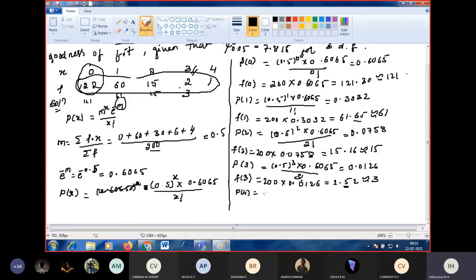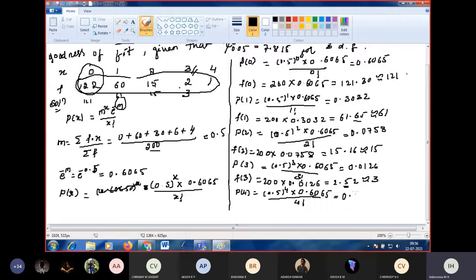Okay, next find P of 4. P of 4 is 0.5 to the power of 4 into 0.6065 divided by 4 factorial. 4 factorial means 24. Keep the calculator with you.